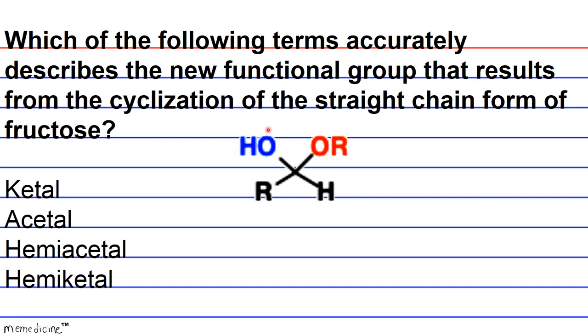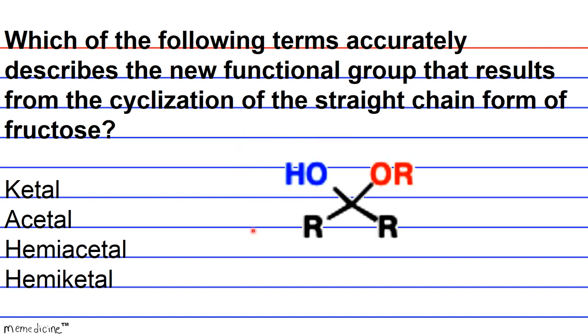Hemi because this R is an H. And hemiketals are functional groups with the connectivity consisting of a tetrahedral carbon again, attached to two different R groups, as well as an OH, hence the name hemi, and OR.